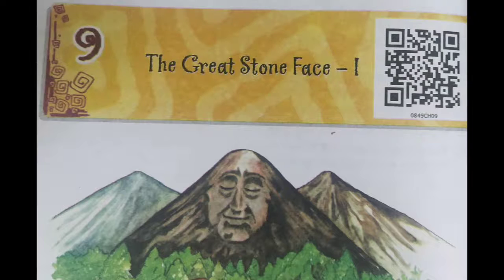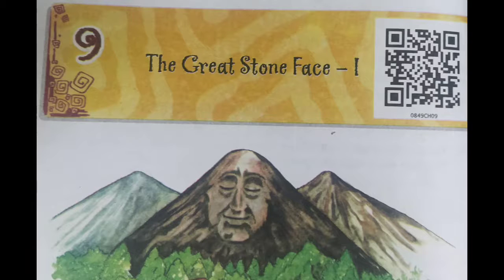Children, let's see the summary of the next story. That is Prose 9. The title of the prose is The Great Stone Face, Part 1, written by the author Nathaniel Hawthorne.